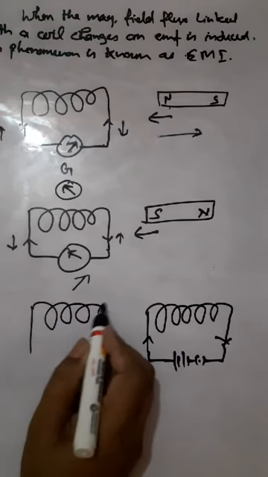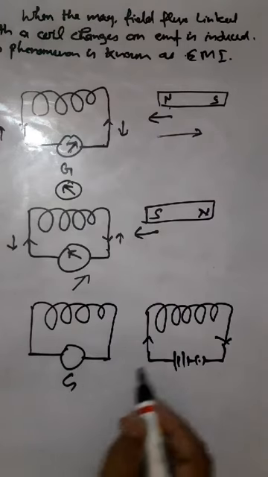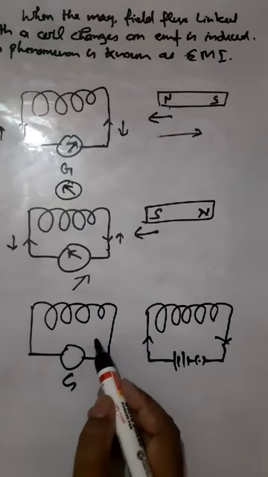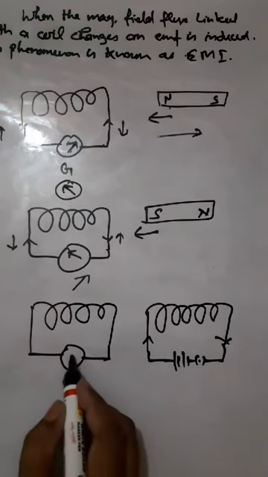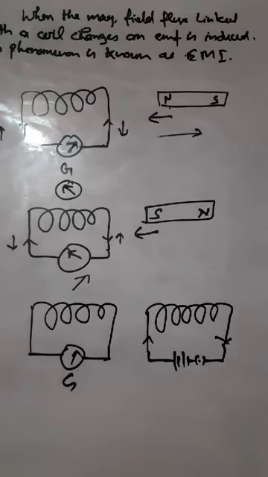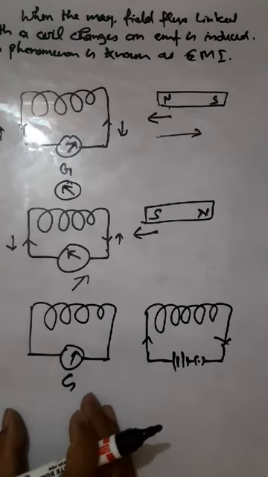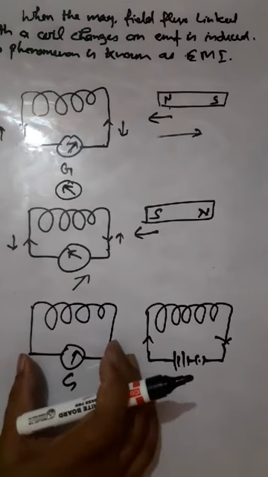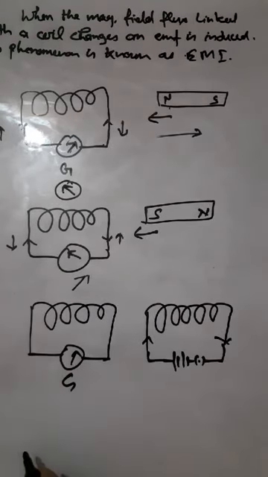When this coil is brought near the first coil or carried away from the first coil, in both situations the deflection in the galvanometer is seen. It means that if a current carrying solenoid is brought towards this coil, or taken away from this coil, again the current is induced.